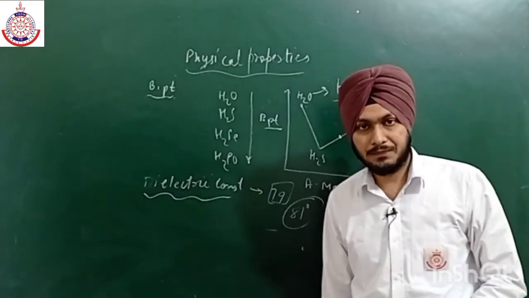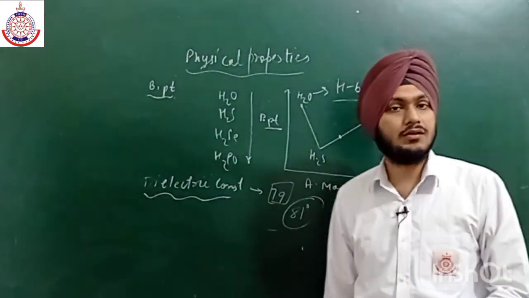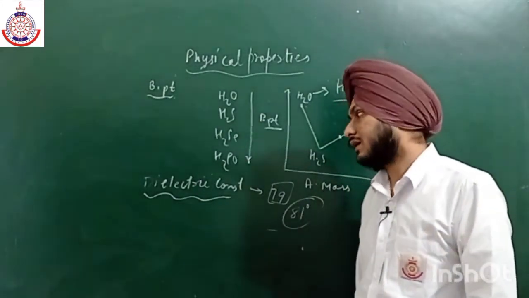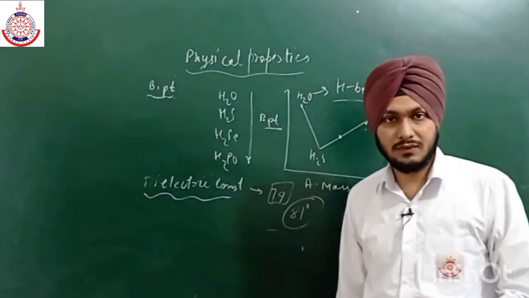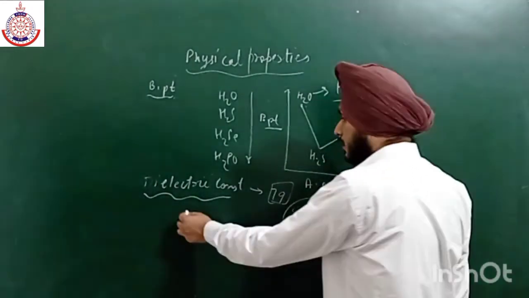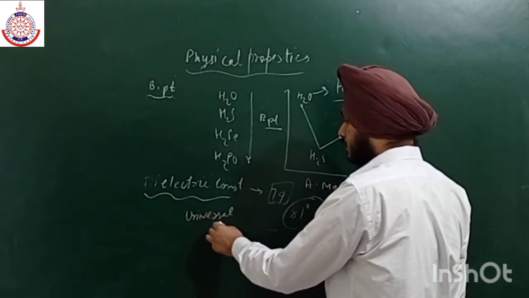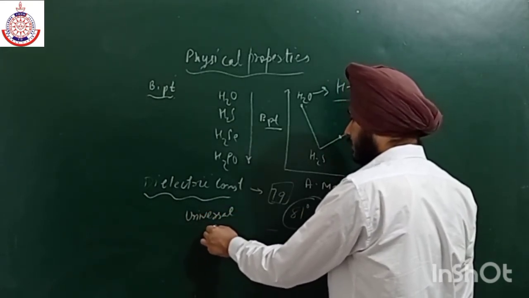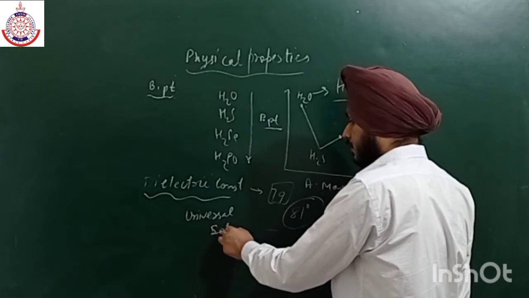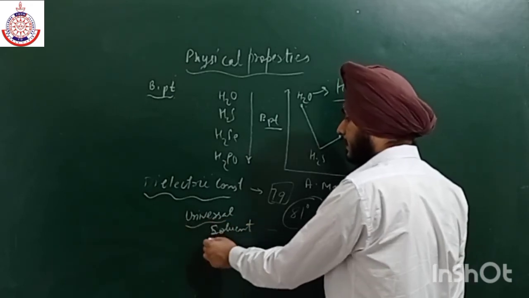This value is very high. That is why water is also known as the universal solvent, because it has a tendency to dissolve most compounds, because of the high value of the dielectric constant.